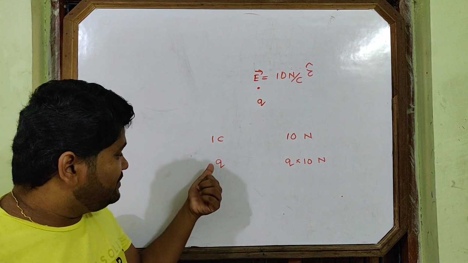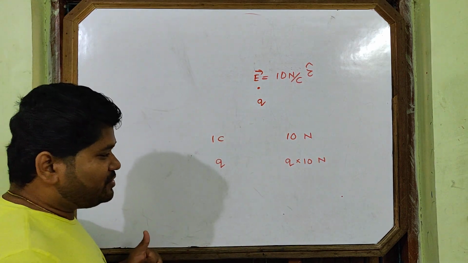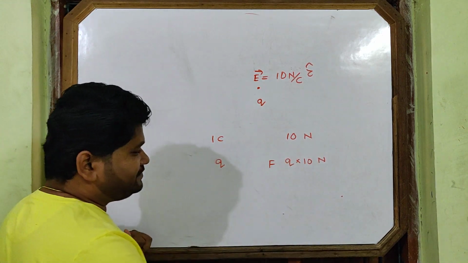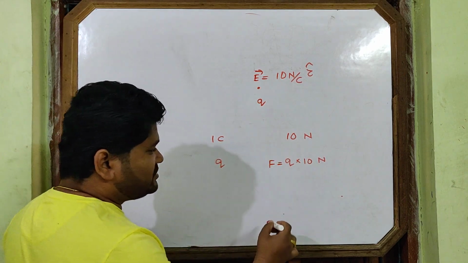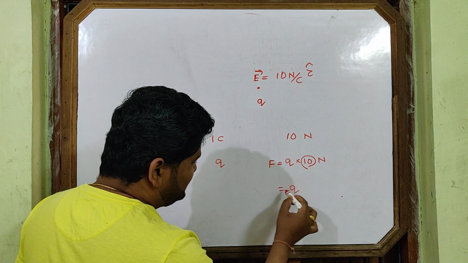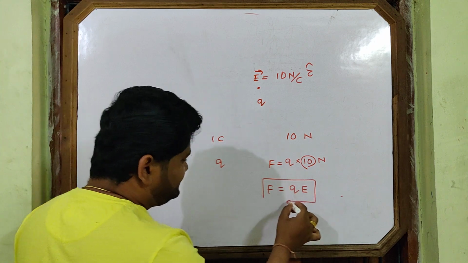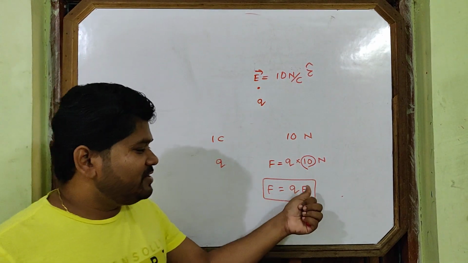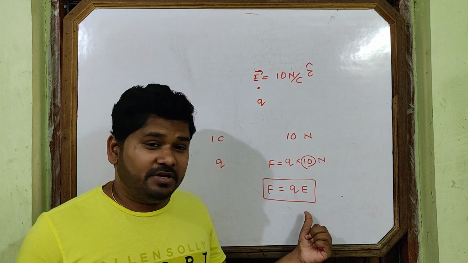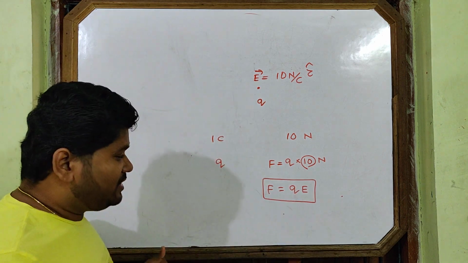If Q charge is placed, then Q into 10 Newton force will be experienced. So 10 is nothing but E. So can I write F is equal to QE? F is equal to QE.